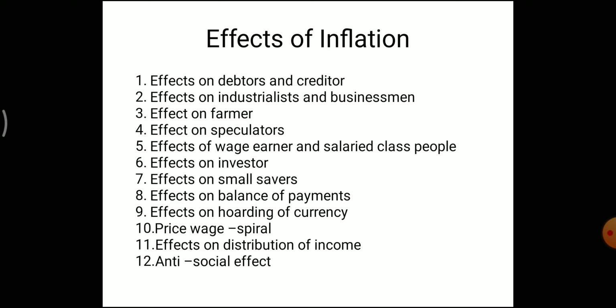And next, the effect on small savers. Small savers generally keep their savings in a bank, either in a fixed deposit account or a savings bank account. The income they get from the fixed deposit accounts or savings bank accounts remains fixed, but the total income falls down on account of a fall in the value of money.